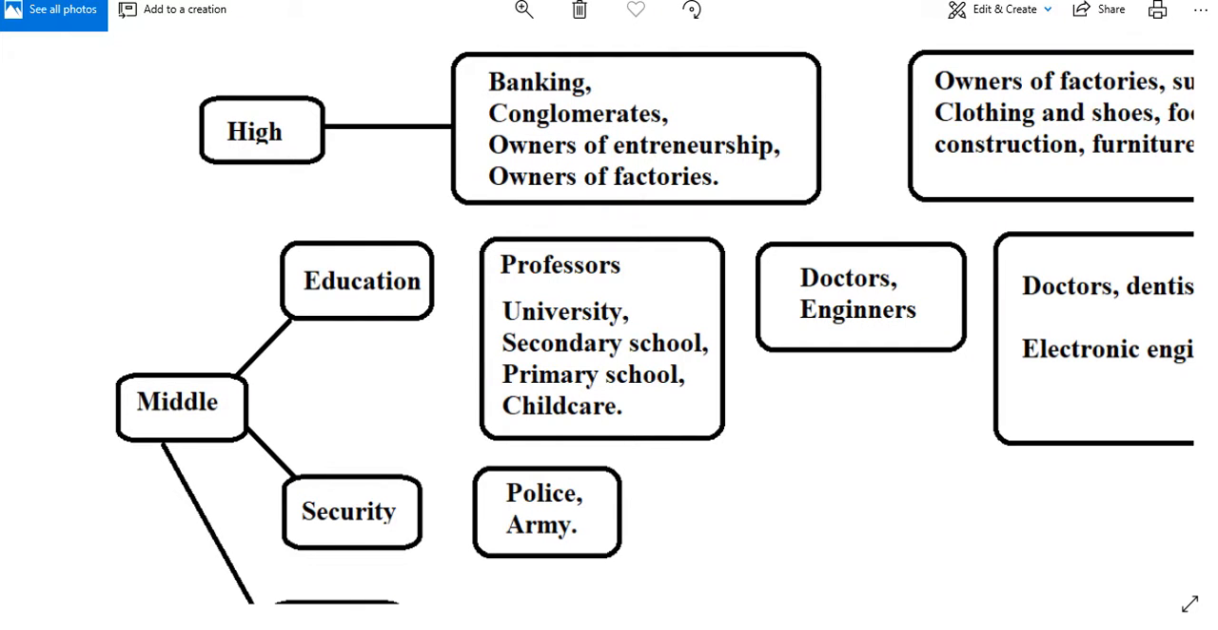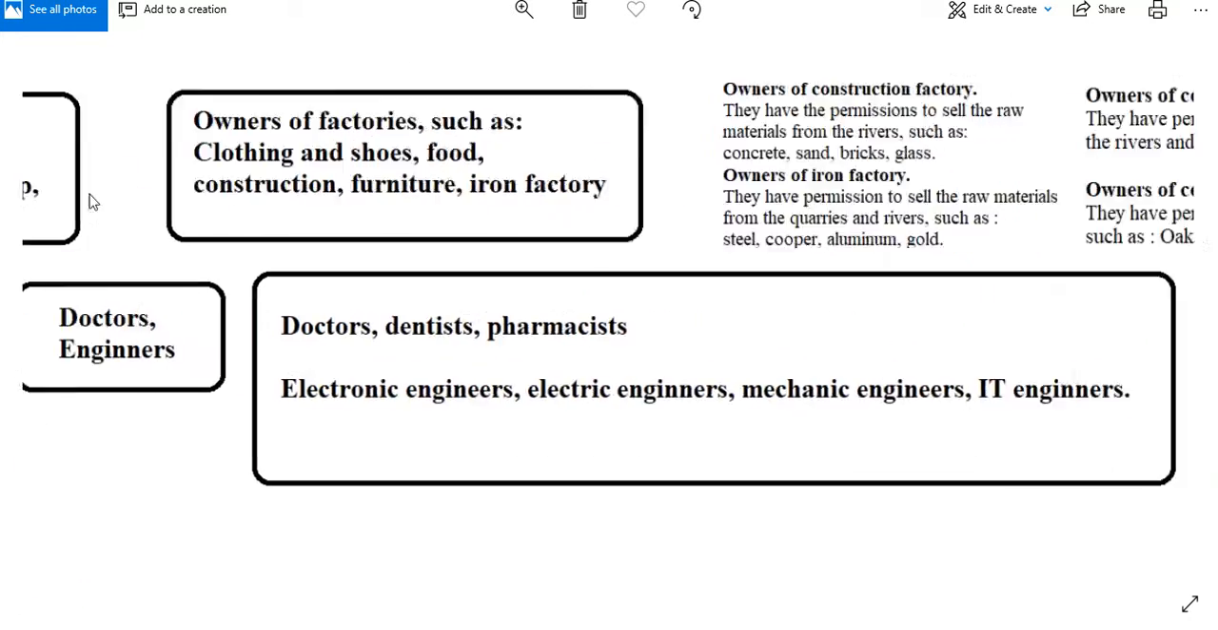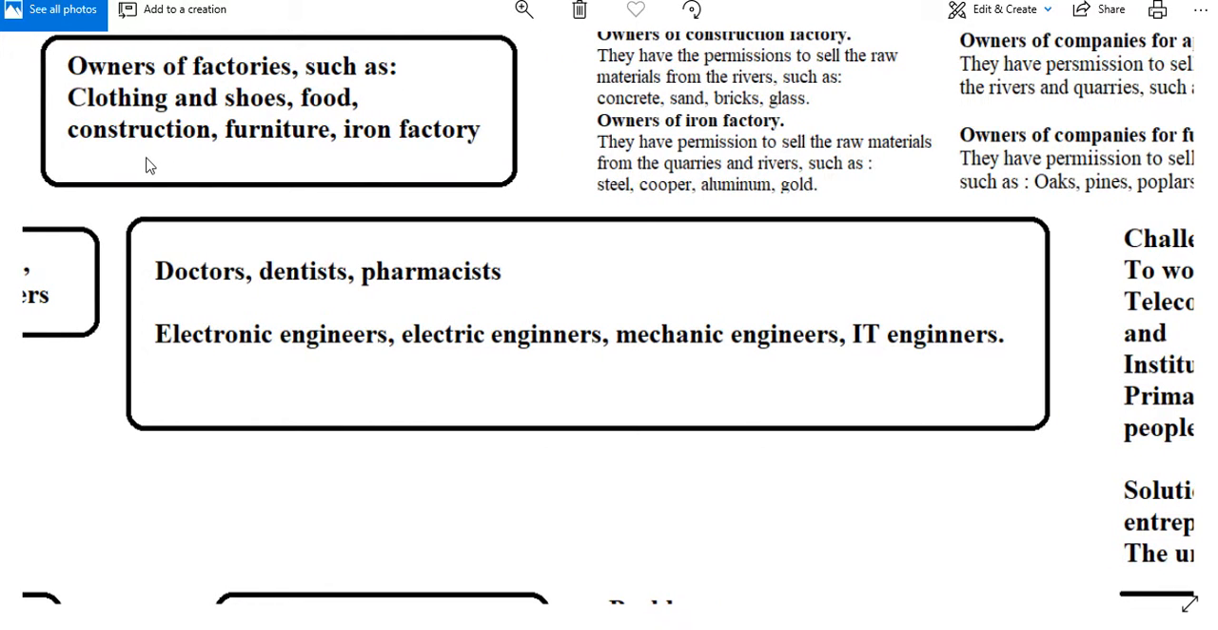Classes in society. The classes in society are high class, middle class, and low class. High class. The high class includes banking services, owners of conglomerates, owners of entrepreneurship, and owners of factories. The high class includes owners of factories, such as clothing and shoes, food, construction, furniture, and iron factory.